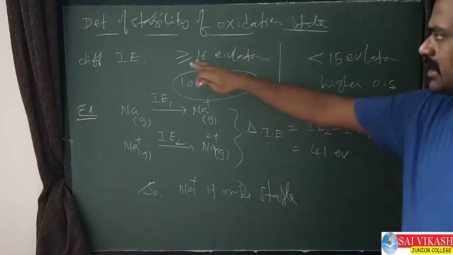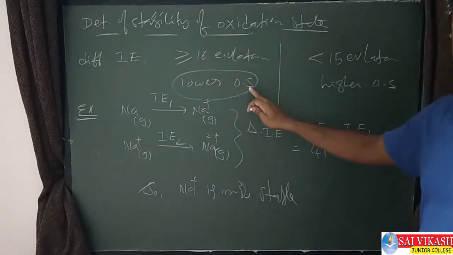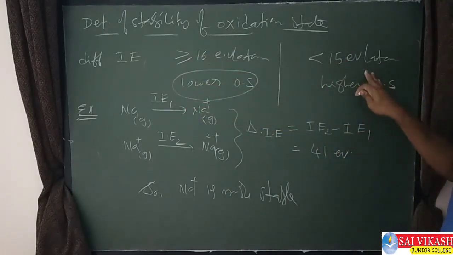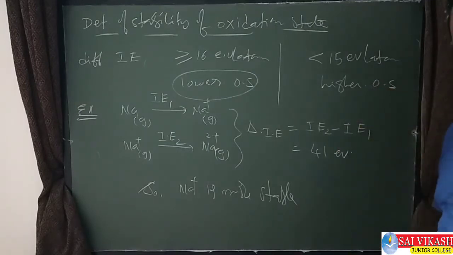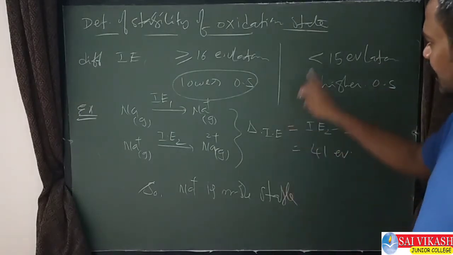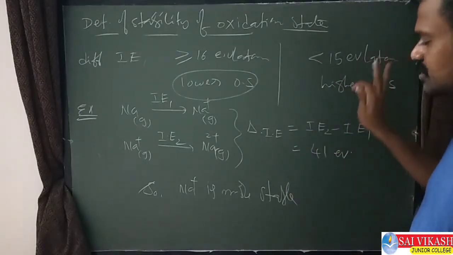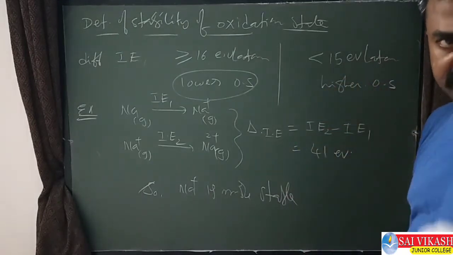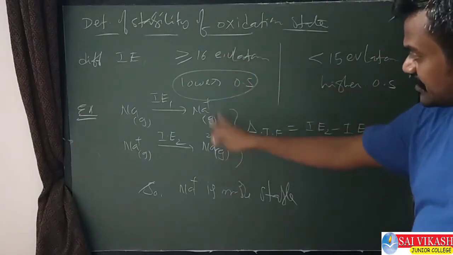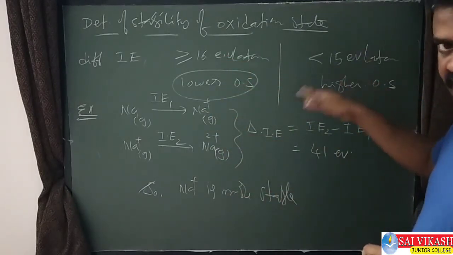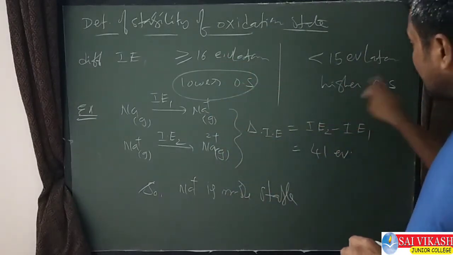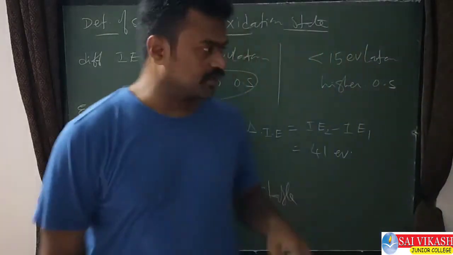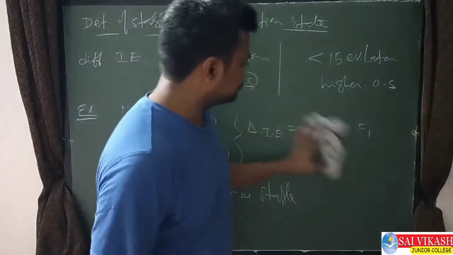Greater means the lower oxidation state is more stable; if it is less than 15, the higher oxidation state is more stable. For this also I will give one example now. For sodium I gave the example, and now for less than 15, where the higher oxidation state is more stable, I will give one example.